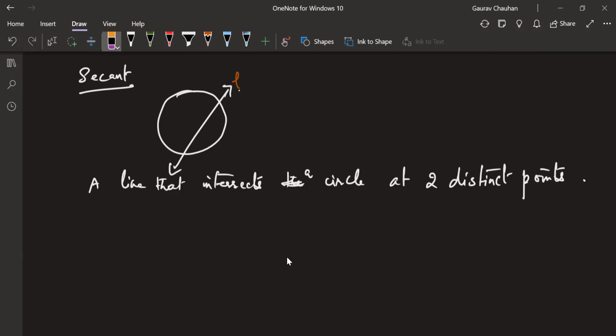Okay. Now, a chord will be a part of a secant. Can we all visualize that? We good with that? So this is the chord, AB, which is a part of line L. L is a secant, AB is a chord. Okay with that, Kishan? No need to write that.